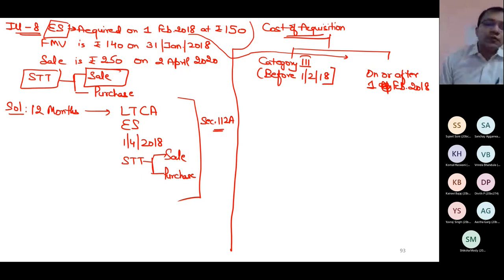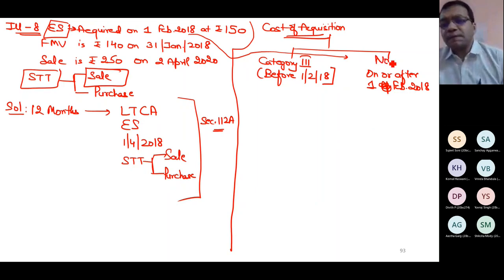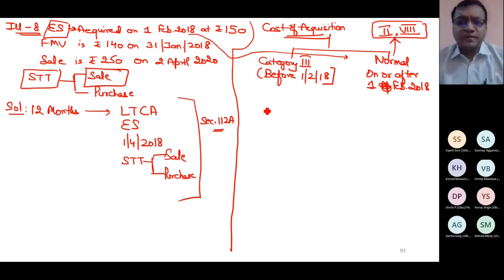And what is the normal provision? As I told you, if I say normal provision, for your case, the normal might be in category number 2 or in category number 8. That's it. So normal is simple. What is cost of acquisition? Whatever is your actual cost of acquisition.